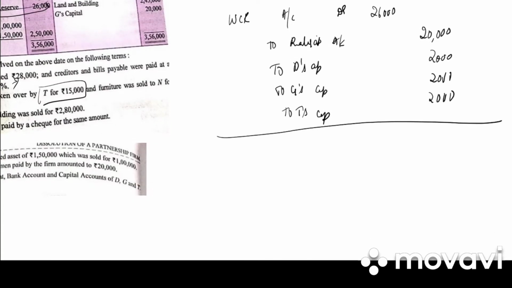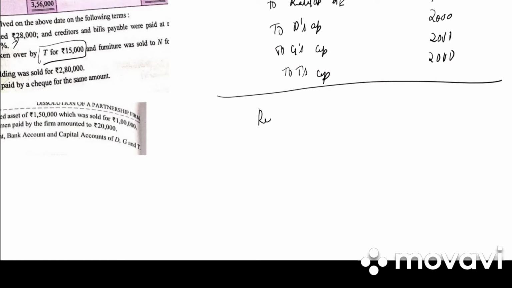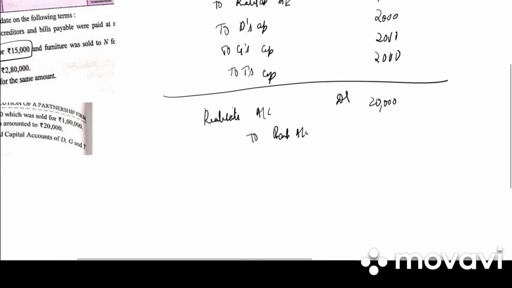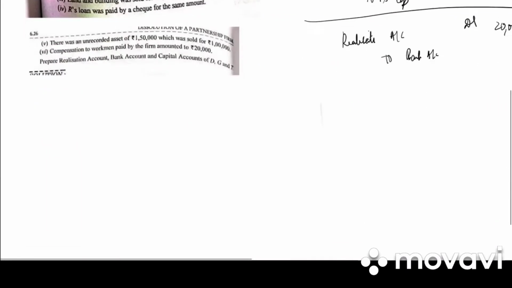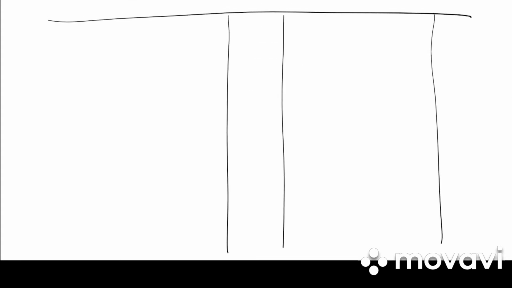And next entry we have payment of compensation. So the entry is realization account debited to bank account 20,000, 20,000. This is the same that we did in case of revaluation account. Clear? So first we need to prepare the realization account. We have particulars, amount, particulars and amount, debit side, credit side.